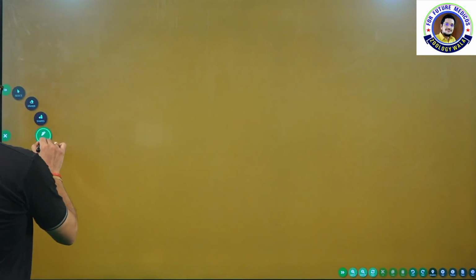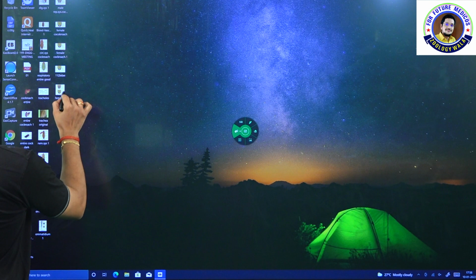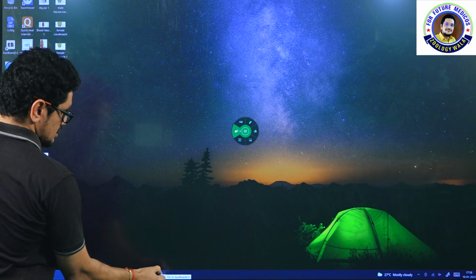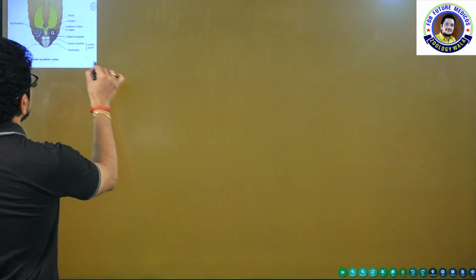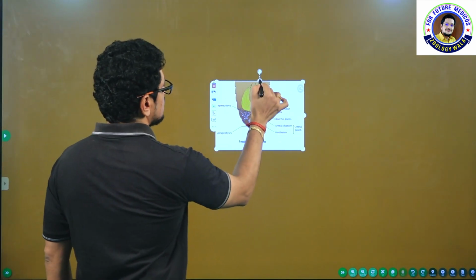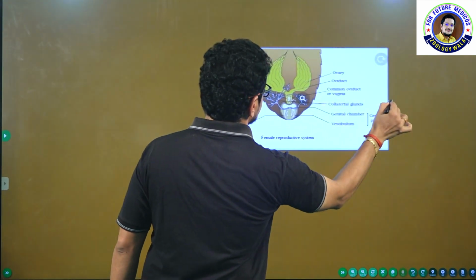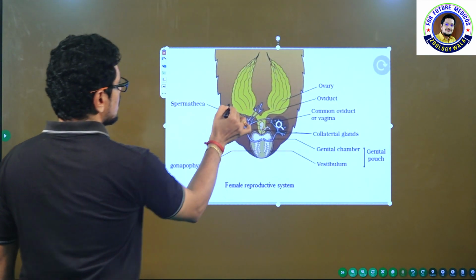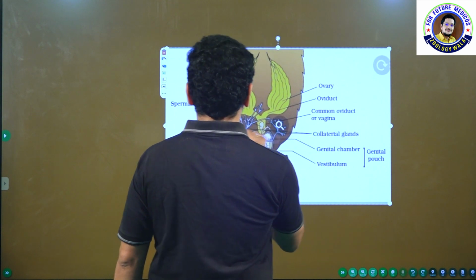I will do one thing. I will take one female reproductive system of cockroach diagram here. Again. Okay. Now, what are the structures present here?